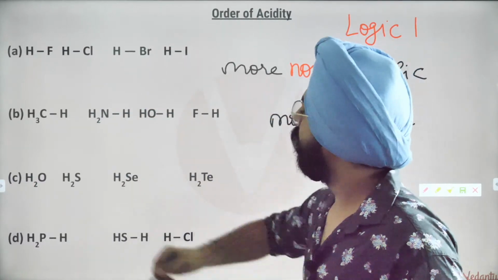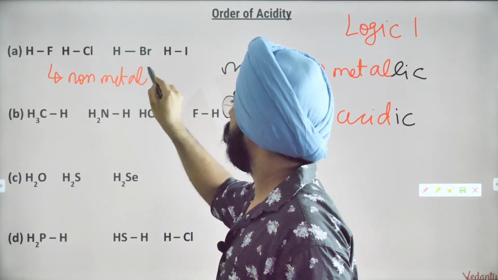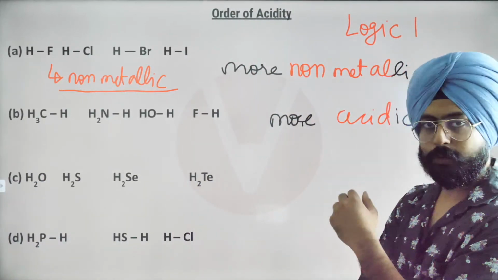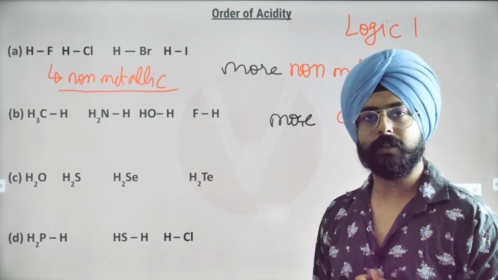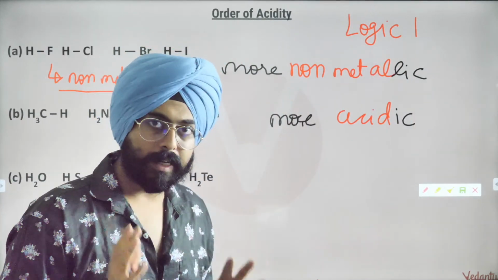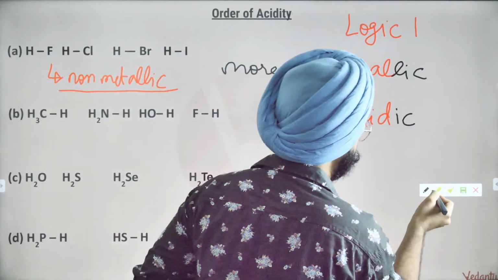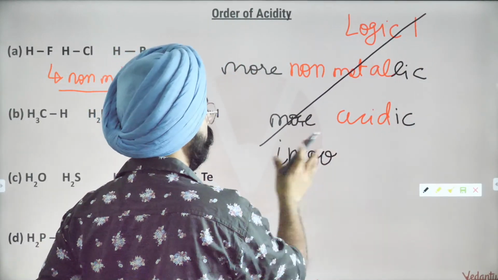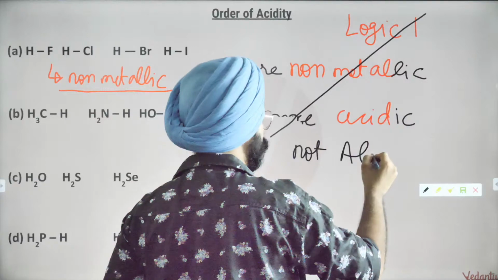If you look here, fluorine is the most non-metallic. And this implies that HF should be the strongest acid, isn't it? This implies that HF should be the strongest acid. My dear friends, a lot of people use this logic and make silly mistakes. This logic that I am telling you over here is actually incorrect. This logic is not always applicable.